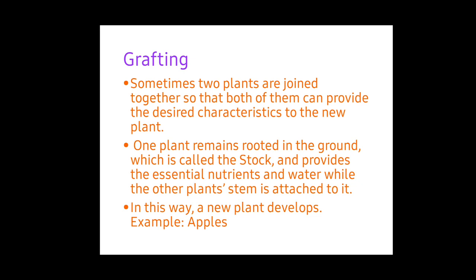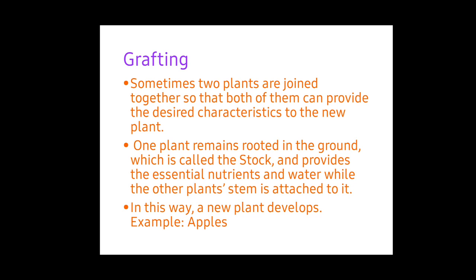Next, grafting. Sometimes two plants are joined together so that both of them can provide the desired characteristics to the new plant. One plant remains rooted in the ground, which is called the stalk, and provides the essential nutrients and water, while the other plant's stem is attached to it. In this way, a new plant develops. For example, apples.